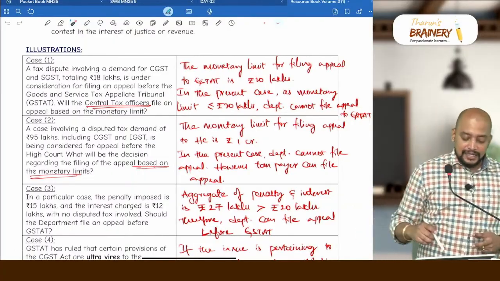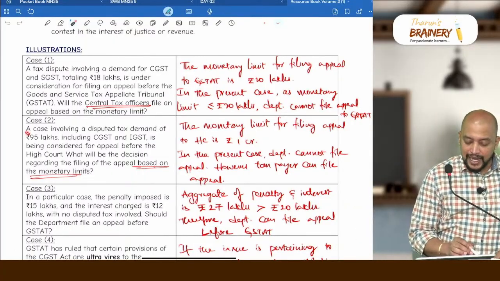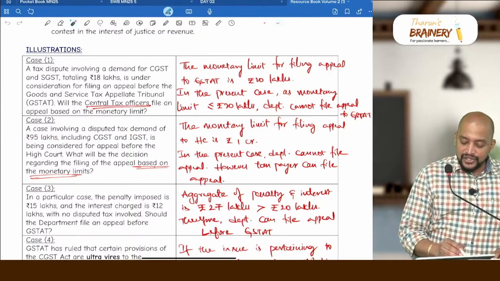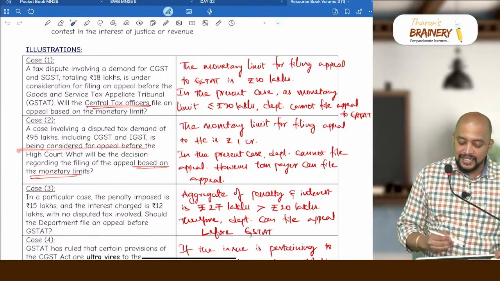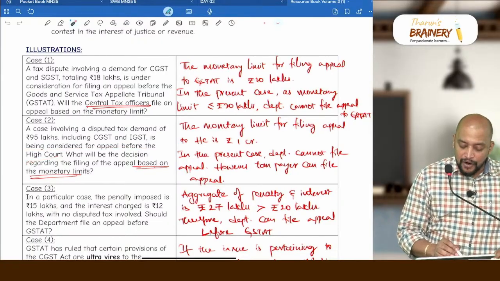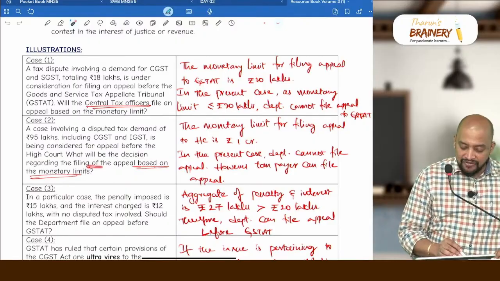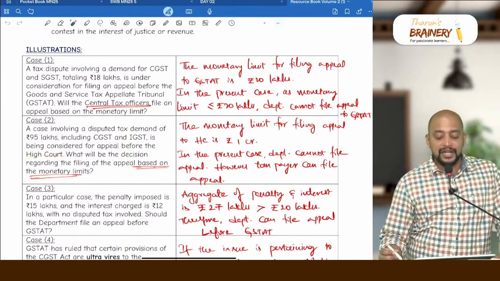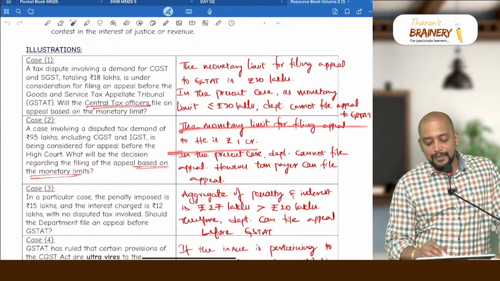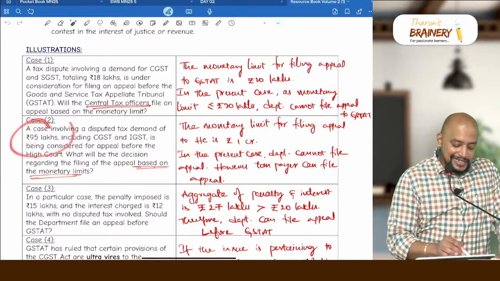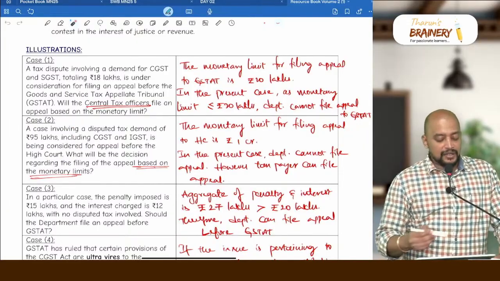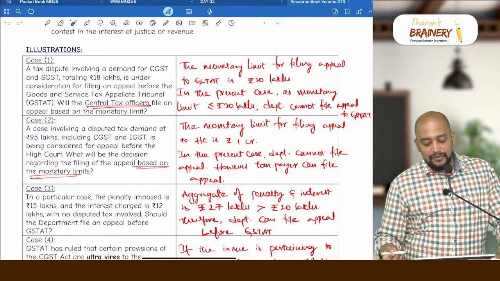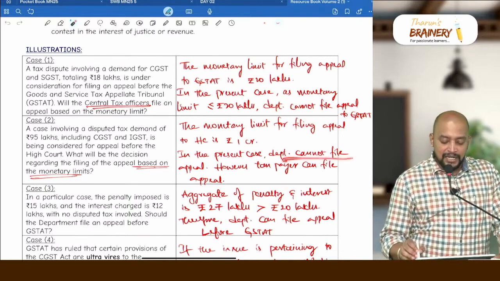Okay. Then next, case 2. A disputed tax demand of 95 lakhs, including CGST, SGST and IGST, is being considered for appeal before the High Court. What will be the decision regarding the filing of appeal based on the monetary limits? For the High Court, what is the limit? 1 crore. In the present case, it is 95 lakhs; while counting, we need to see everything in total. So, it does not exceed 1 crore. Therefore, the department cannot file an appeal.